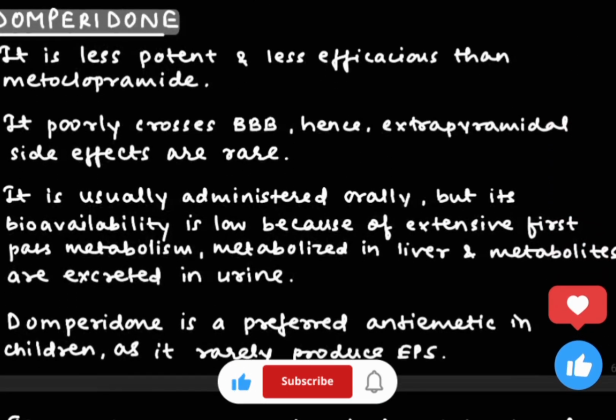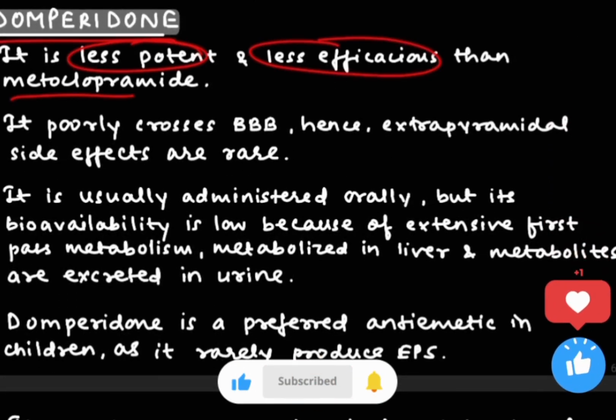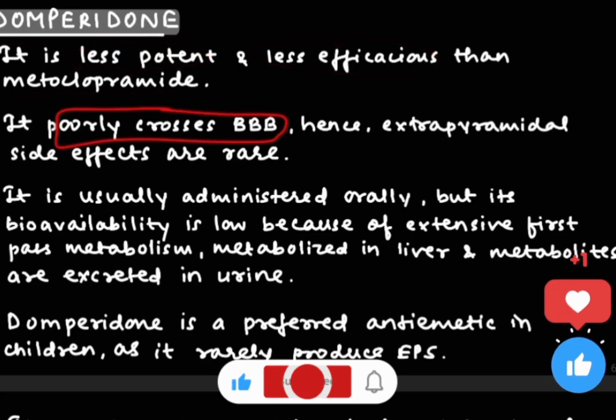Now we are going to talk about domperidone. It is less potent and less efficacious than metoclopramide, but it poorly crosses the blood-brain barrier, and due to this the extrapyramidal effects will be rare.